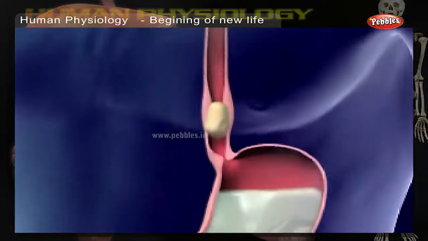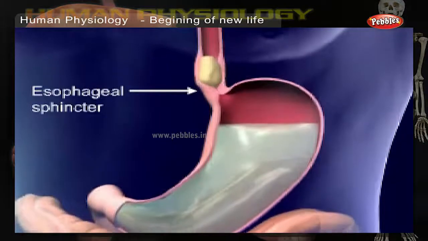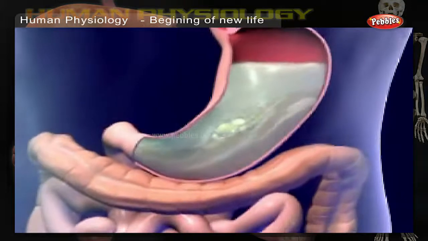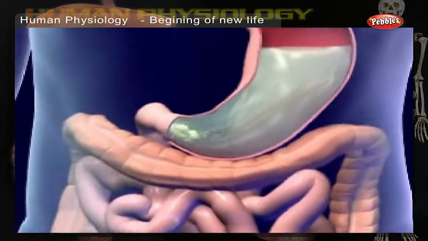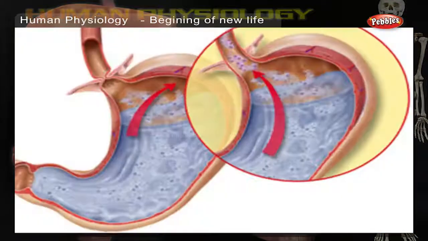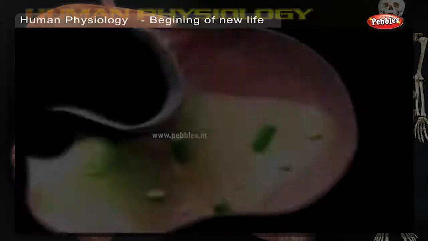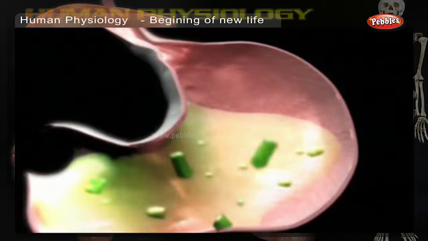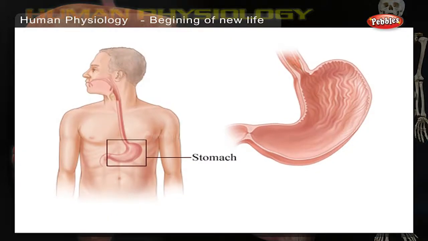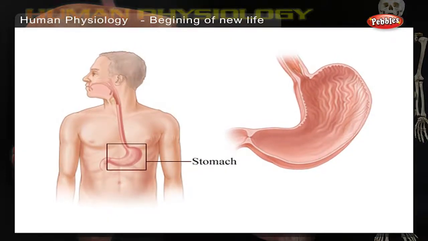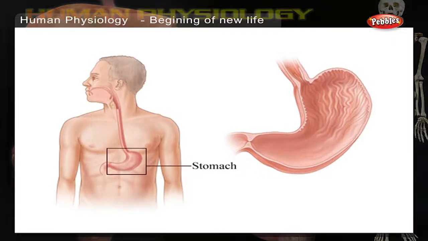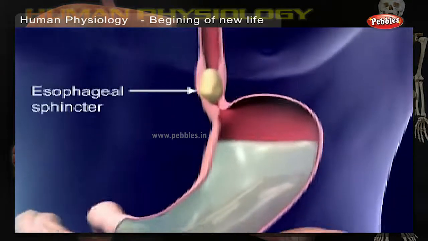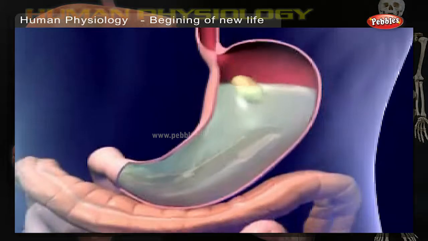Once food enters the small intestine, digestion continues in the duodenum. The stomach is a sac-like structure with strong muscular walls. The walls contract to continue the process of mashing the food up. At the same time, the gastric juices like hydrochloric acid and pepsin break down the food into smaller molecules. The walls of the small intestine are covered with villi, where nutrient absorption occurs. Each villus contains capillaries and lacteal. Nutrients are transported by the blood to all the cells of the body. The remaining food passes through the ileocecal valve and enters the large intestine.